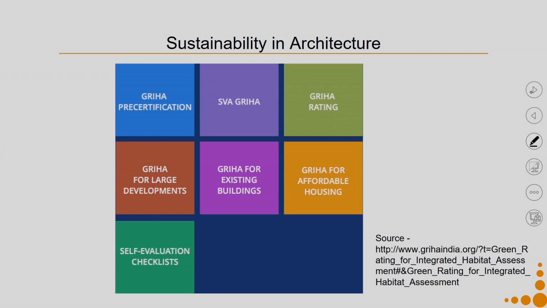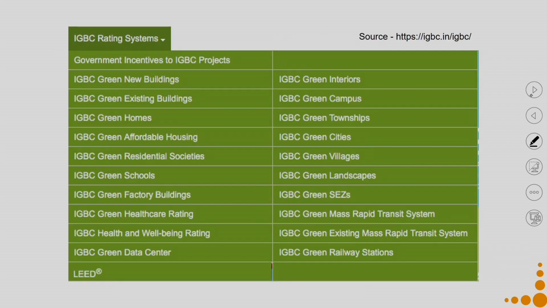So, when we were looking through the tools for architecture, we saw that because architecture can be at different scales, they can be at the scales of say new buildings, existing buildings, green homes, as big as residential societies. They can be even more complicated like factory buildings. They can be something like villages, green cities, townships. So, in terms of architecture, all these are very different in terms of scale, complexity, their requirements and so on. And hence,